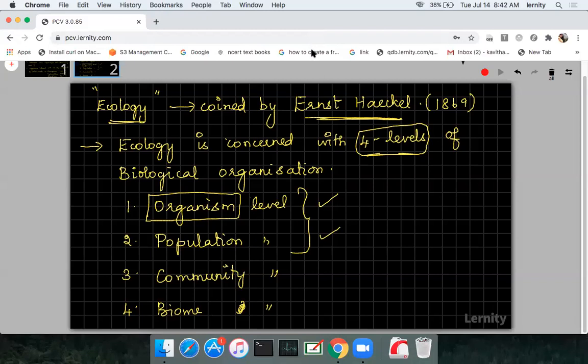Yes, have you all completed, students? Biome, we'll see one by one, don't worry. All this, organism, population, community, biome, everything we are going to discuss. Please just listen. Without explaining what is organism level or population level, community level, I cannot say what is biome. You will not understand that. So first let us move to organism level. You just put the heading. First what we are going to discuss is organism level.